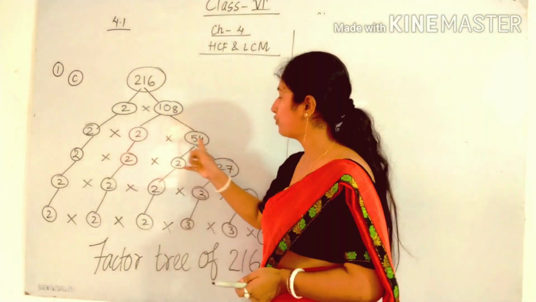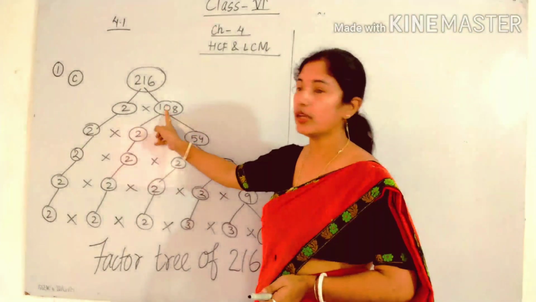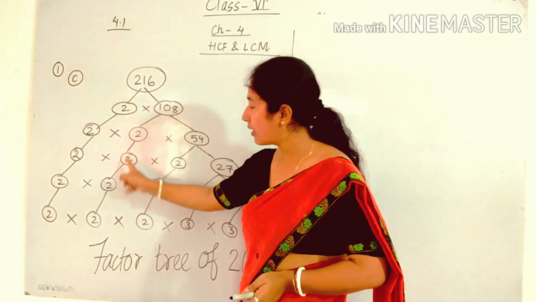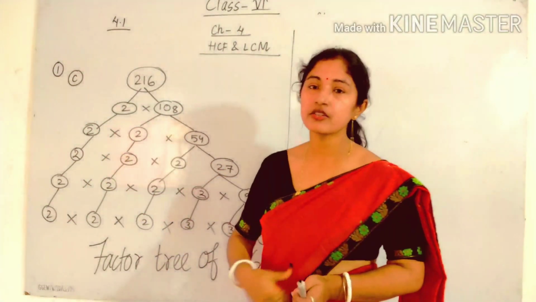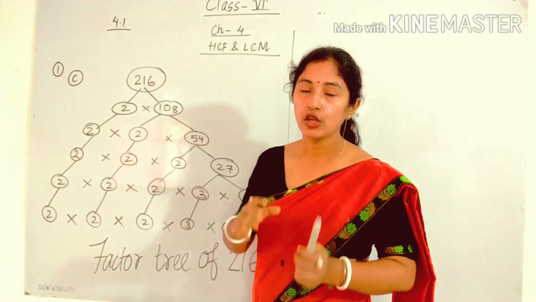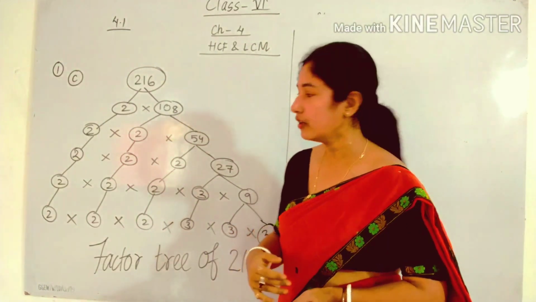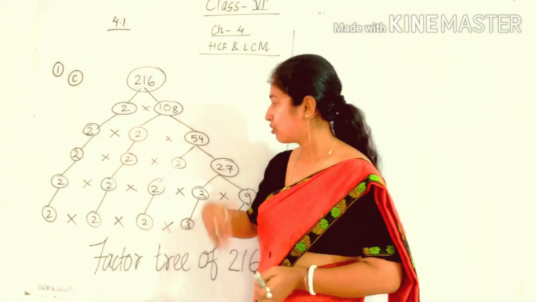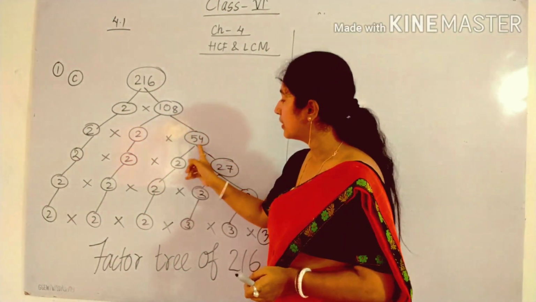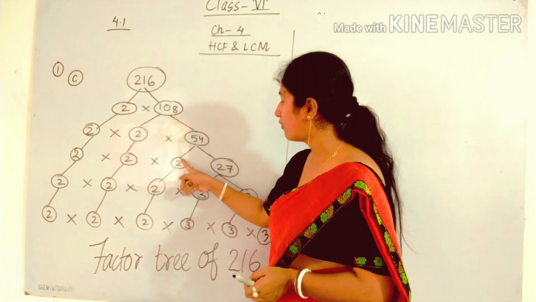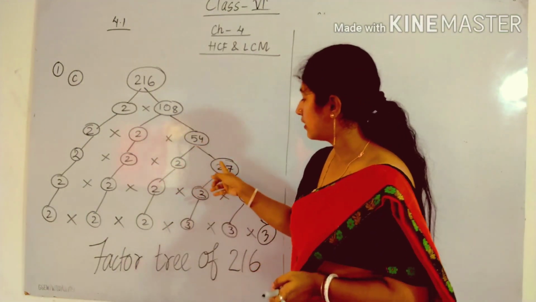So 2 54s are 108. Again 2 will be the same. You have to write these numbers the same because 2 cannot be factorized further into prime factors. So 2 is the last prime factor, prime number. So you have to write 2 as it is, and you have to break this number. This number is 54. Again you have to break. You have to write the prime factors.